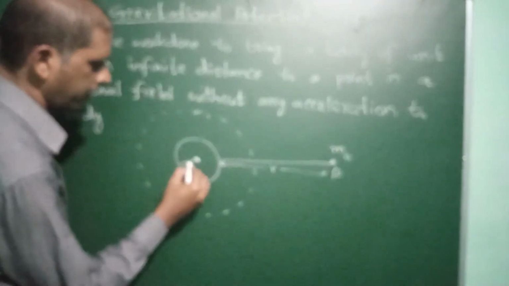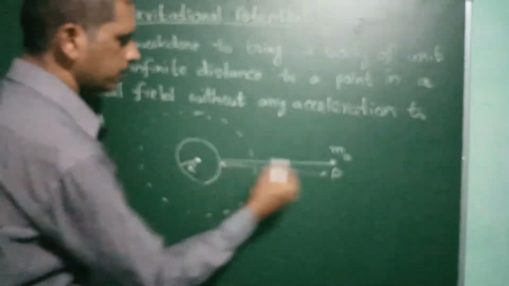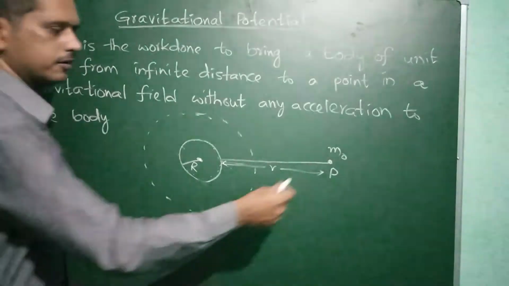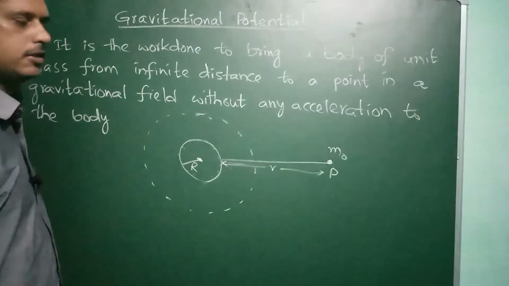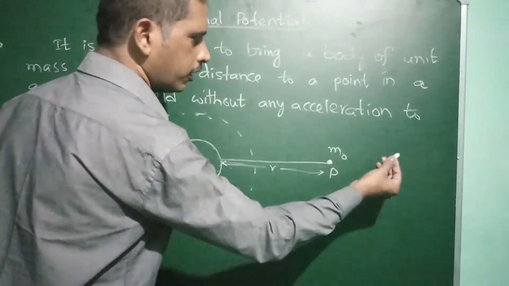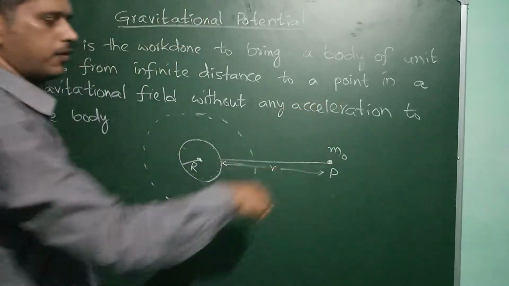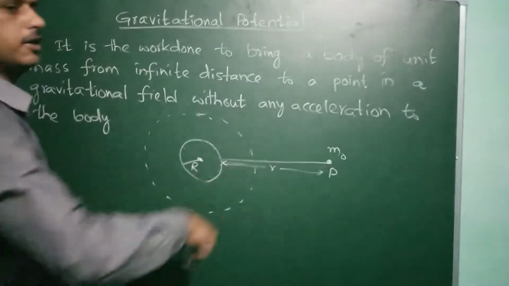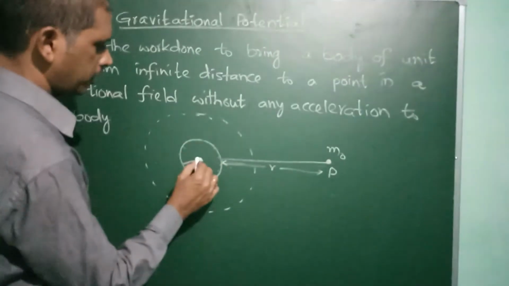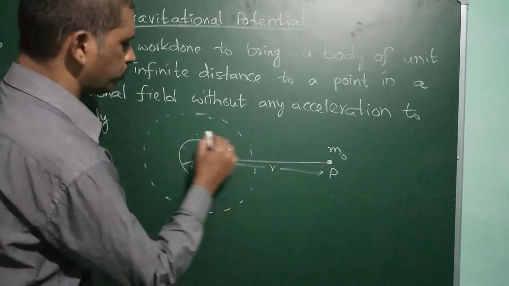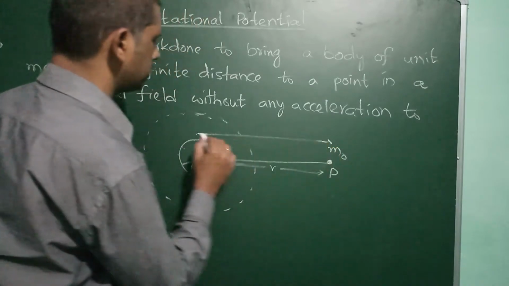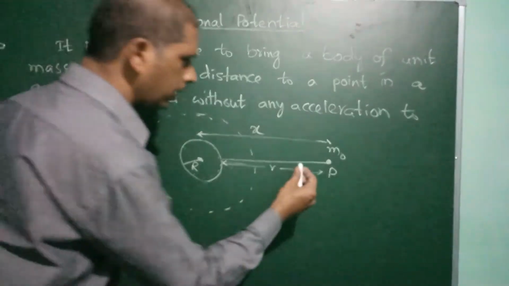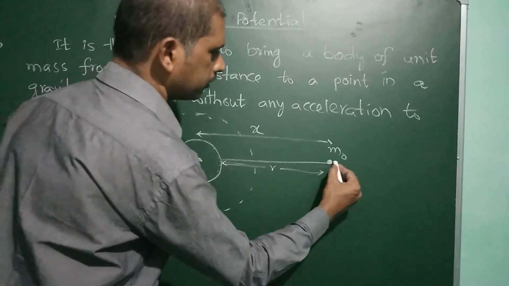This is the radius capital R, and this is the distance from the Earth's center to point P. We have to bring this mass from infinite distance. Let us assume that from the center to this point the distance is x. Assume one more point here.